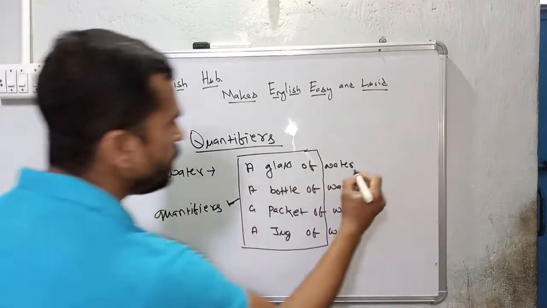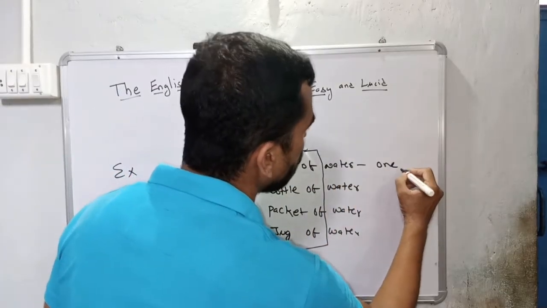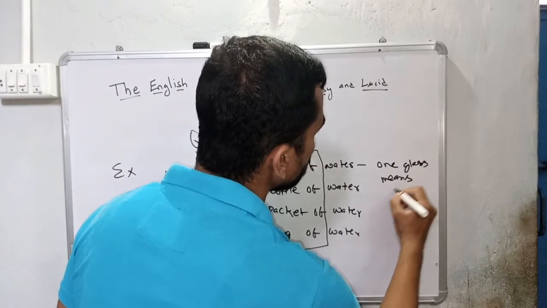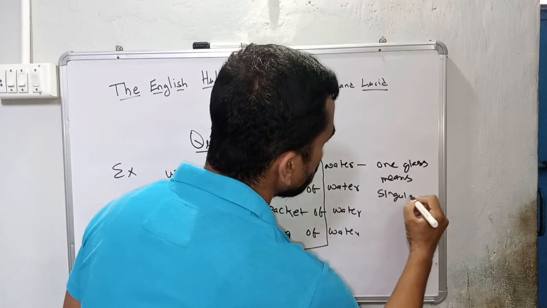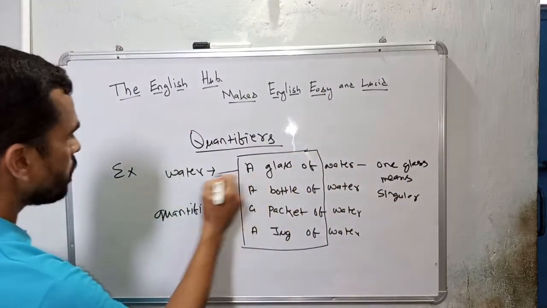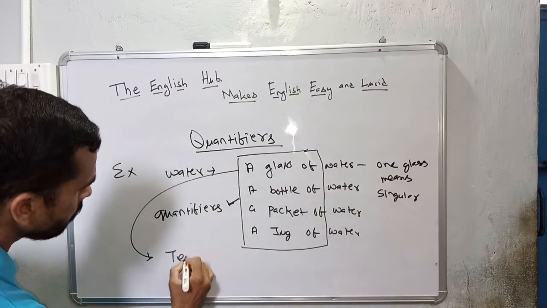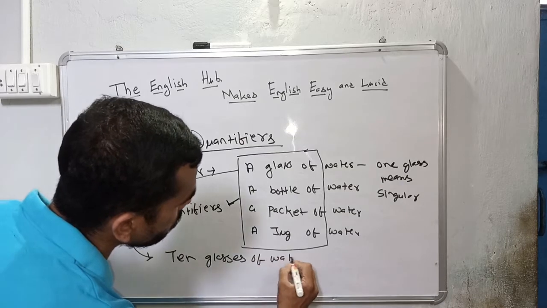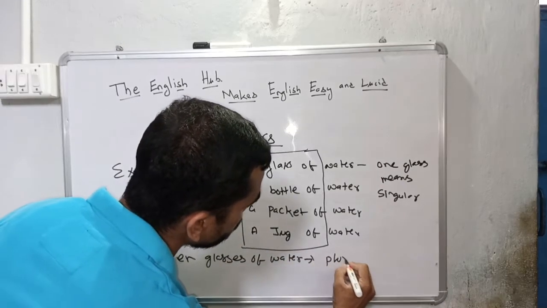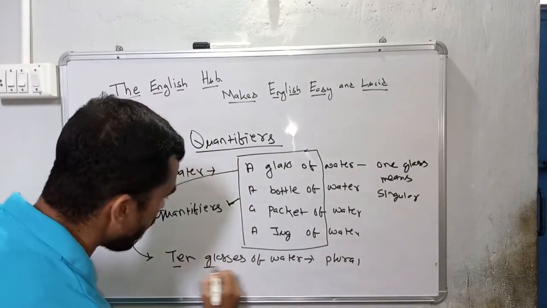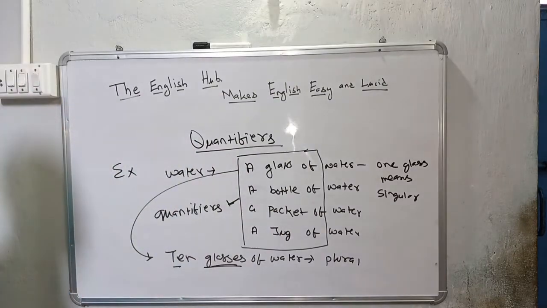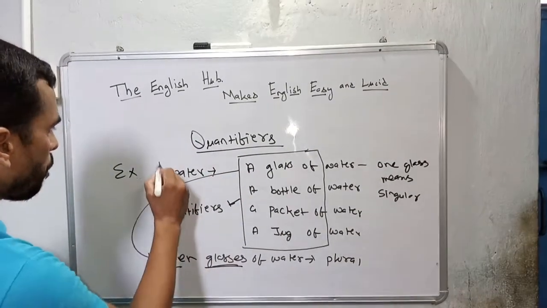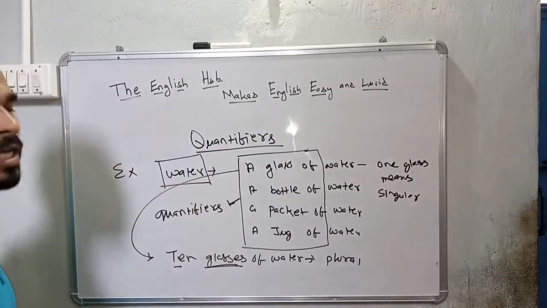A glass of water means one glass. It is singular. If I make it plural, 10 glasses of water. Now it is plural. 10 glasses. So by using quantifiers, we can make an uncountable noun countable.